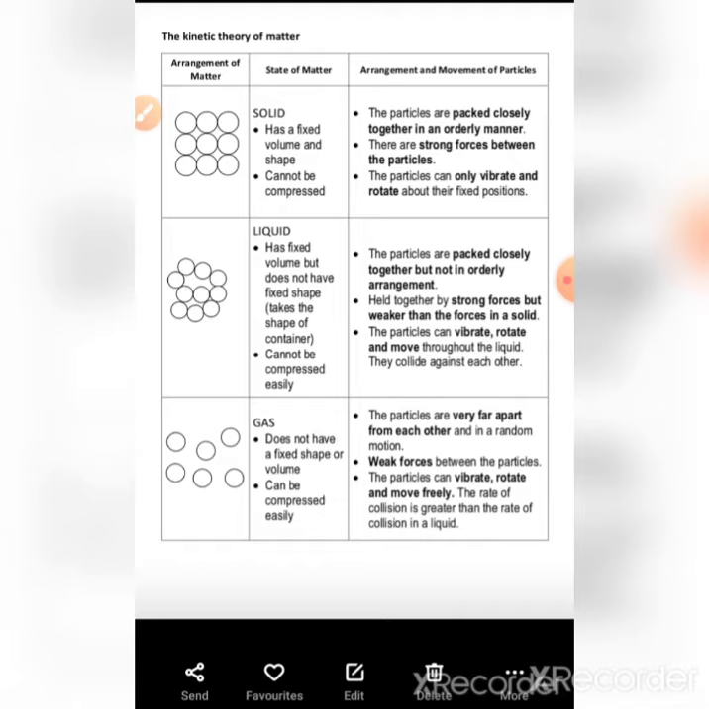And another most important point, solid state cannot be compressed. Because molecules are so close to each other, compression in solid state is a difficult task, so you can't compress solids.